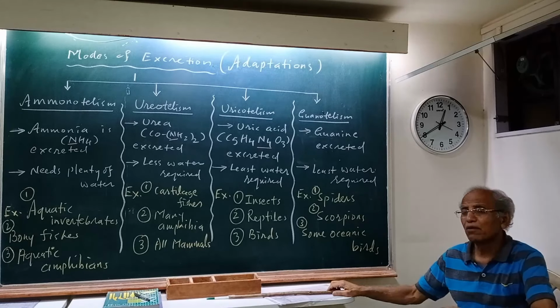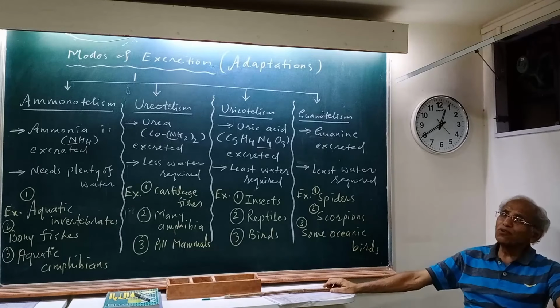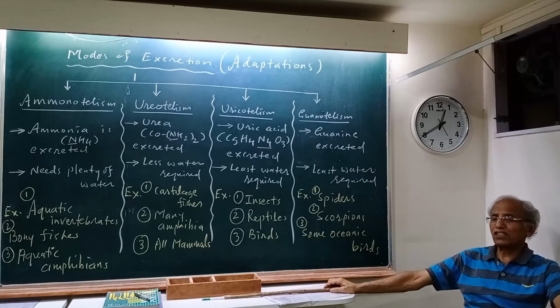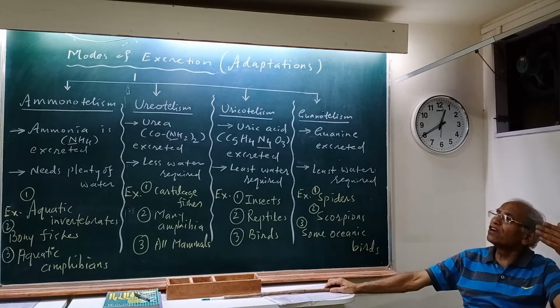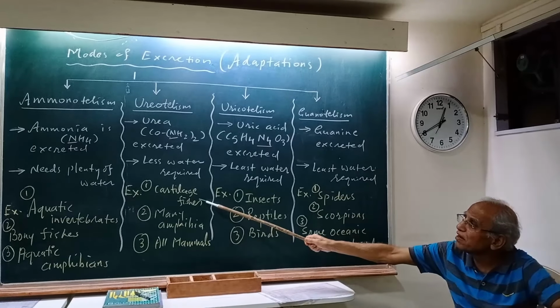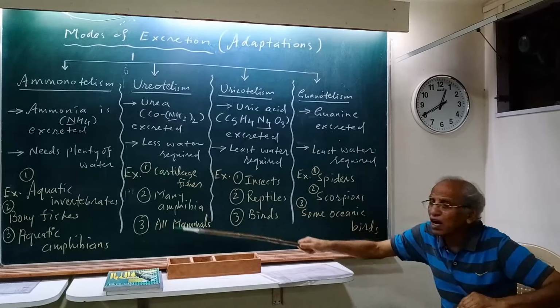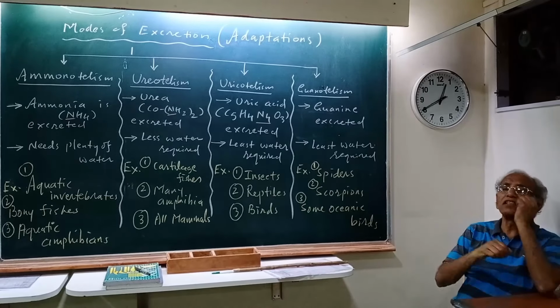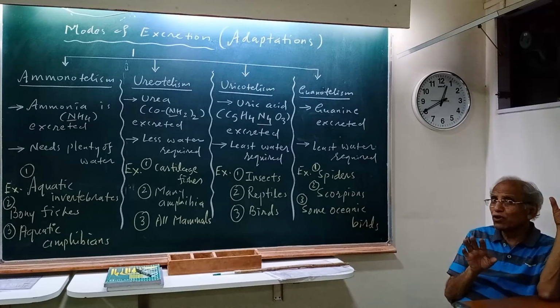Amongst the vertebrates, the bony fishes. The bony fishes are very special. For certain special reasons, they prefer to give out ammonia. Cartilaginous fishes give out urea, but bony fishes give out ammonia. There is a difference, and this difference is related to what is called osmoregulation.